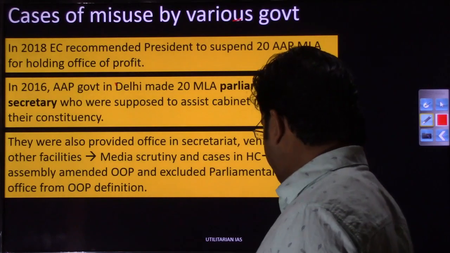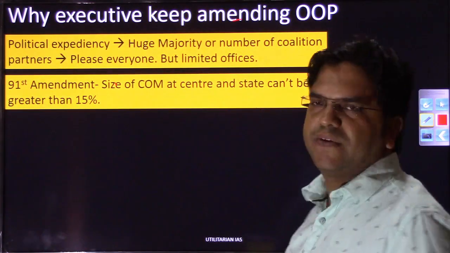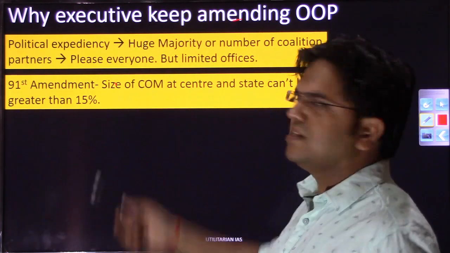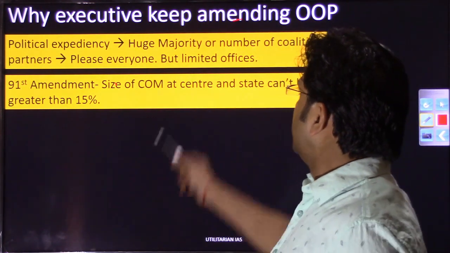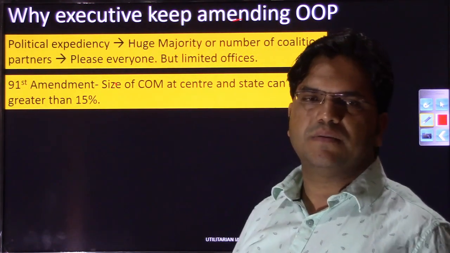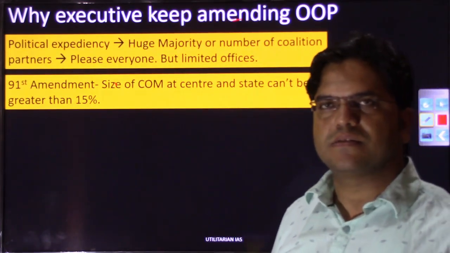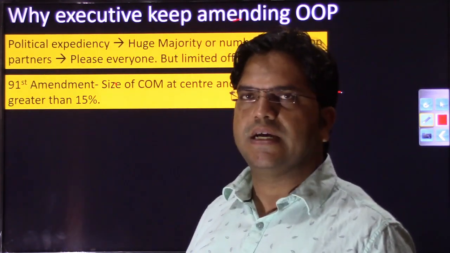So due to the political compulsion, these things have to be done, right? Why does the executive keep extending, keep amending this office of profit, right? So the reason is political expediency, which we already have discussed in the Meghalaya case, right? Huge majority or number of coalition partners, right? You have to please everyone but you have limited offices. Council of Ministers का size जो है 91st amendment ने limit कर दिया है, right?